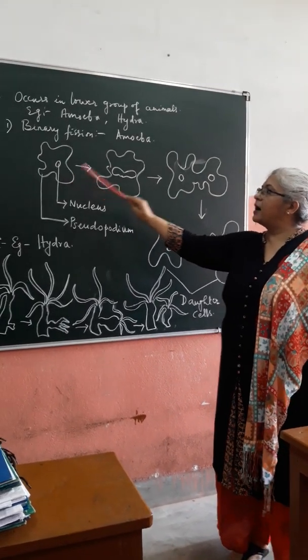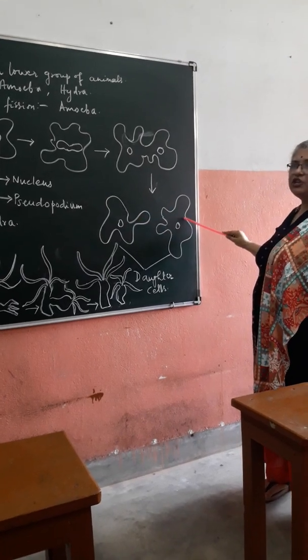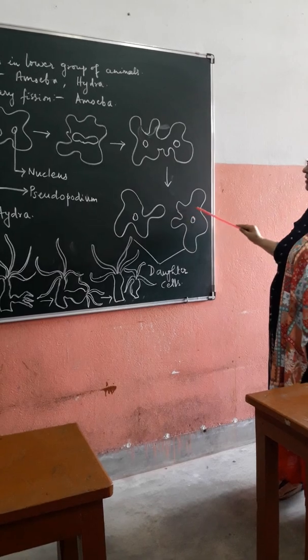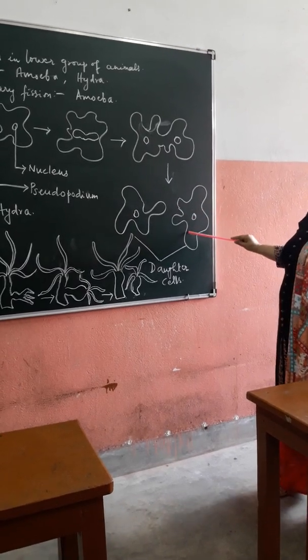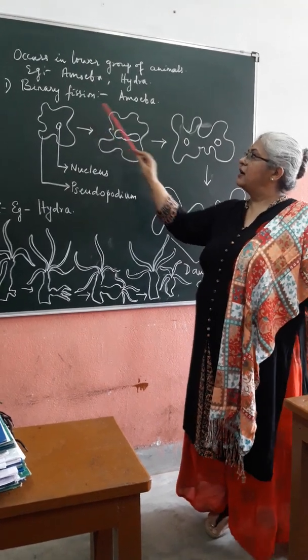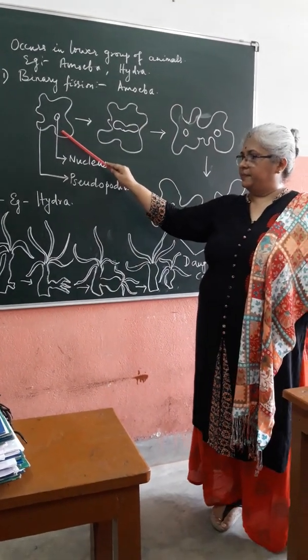So this amoeba now produces two new organisms, which are again amoeba. This process is termed binary fission, since two are formed from a single parent.